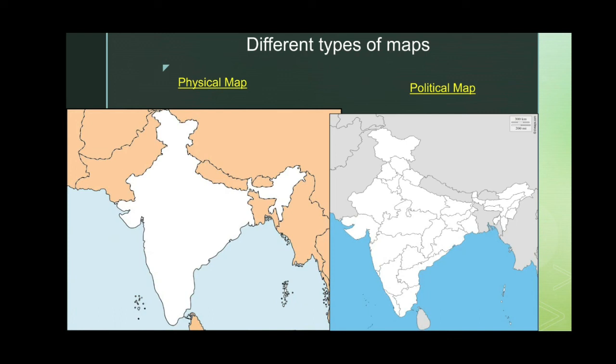While on a political map, we can see the countries, states and their capitals. Physical map basically shows the physical features of a place. And a political map shows the countries, states and their capitals. This map is very useful for us as we can locate places very nicely on a map.